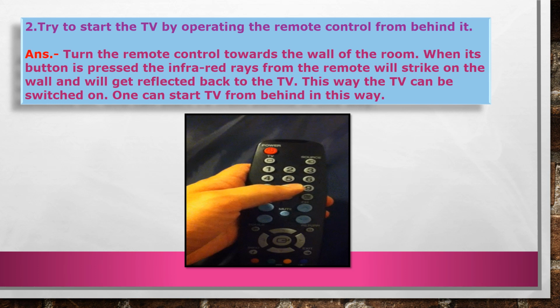Means from this sensor there is a passing of rays. These rays strike the wall and then again get reflected to the TV. So one can start the TV from behind in this way due to the passing of infrared rays from the sensor of the remote control. Okay, children, I hope you understood.